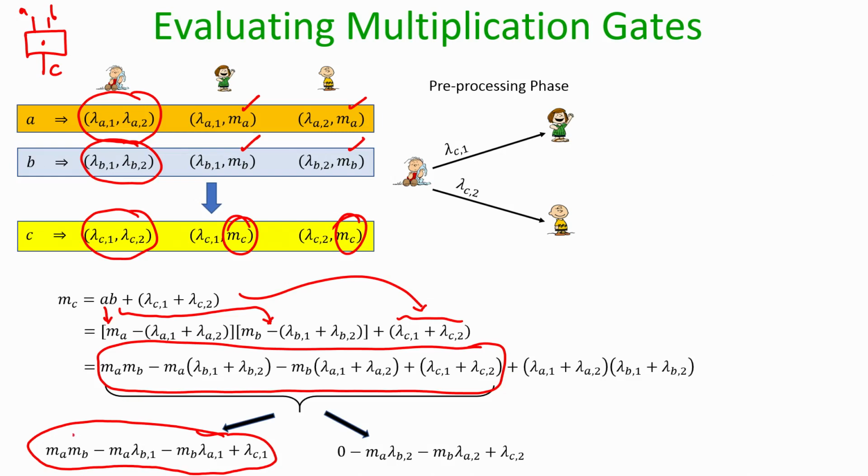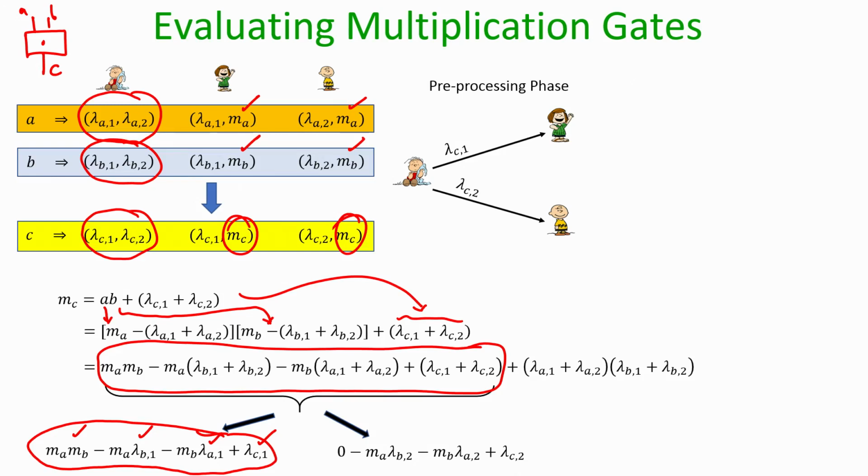It can compute the product of the OTP encryptions of A and B, and then it has the first component of the B pad, so it can multiply it with the OTP encryption of A. It has the first component of the A pad that it can multiply with the OTP encryption of B, and in the pre-processing phase it would have obtained the first component of the C pad.